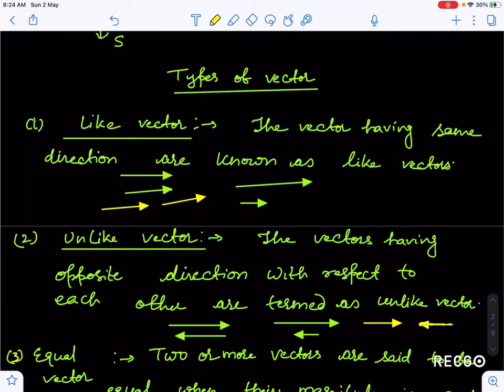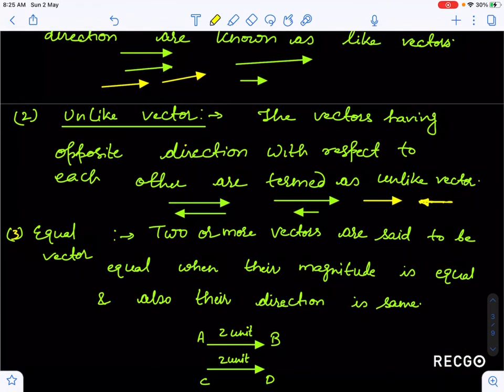Between like and unlike, one difference I want to tell you: like vectors have the same sense of direction, unlike vectors have opposite sense of direction. Magnitude has nothing to do with like and unlike vectors.